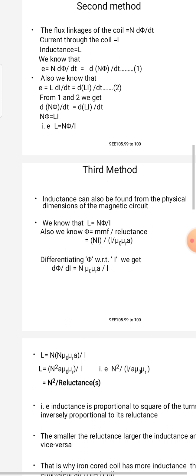So N φ is equal to L I, that is, inductance L is equal to N φ by I, where N is the number of turns of the winding.